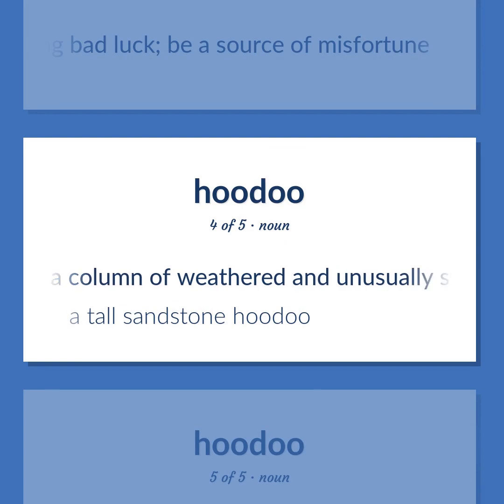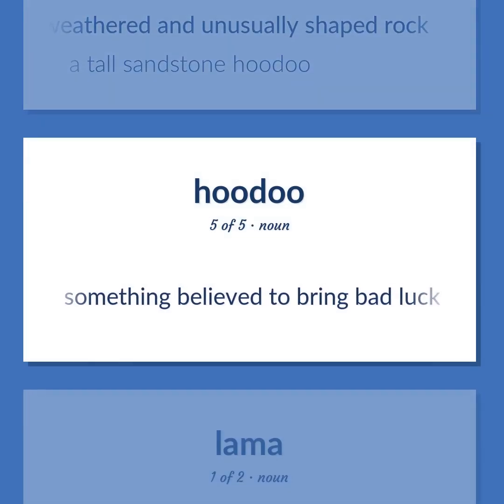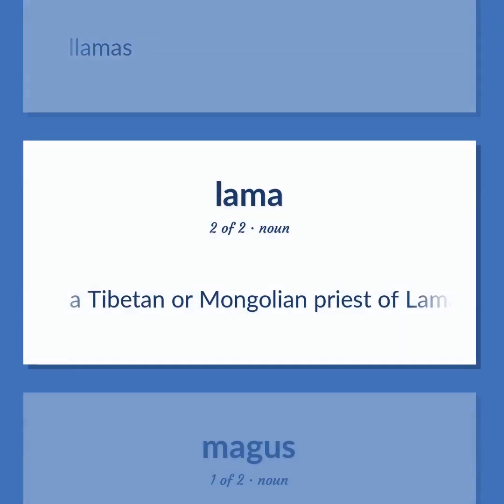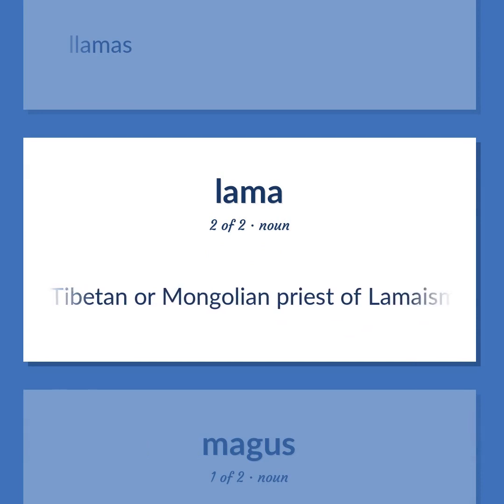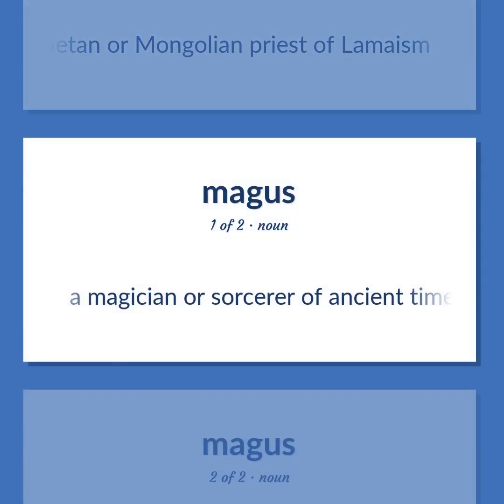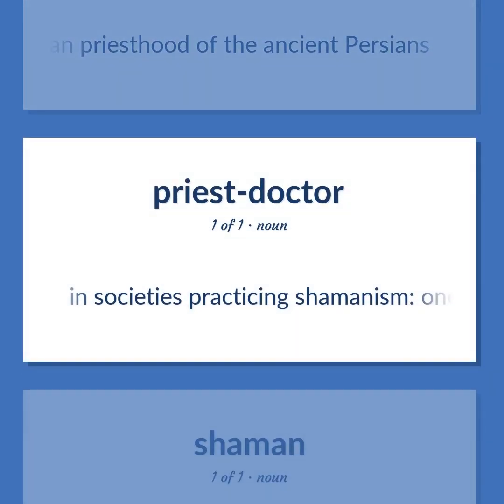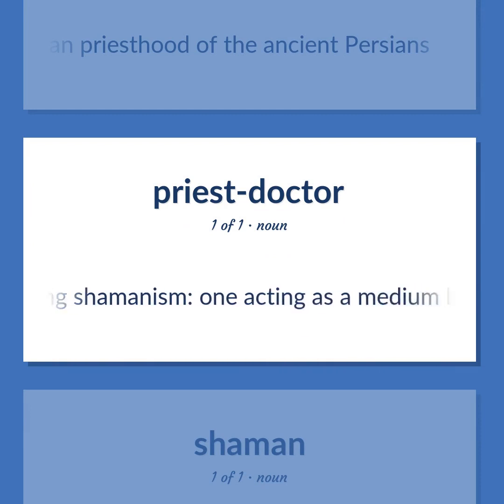Geology: a column of weathered and unusually shaped rock. A tall sandstone hoodoo. Something believed to bring bad luck. Lamas. A Tibetan or Mongolian priest of Lamaism. A magician or sorcerer of ancient times. A member of the Zoroastrian priesthood of the ancient Persians. In societies practicing shamanism, one acting as a medium between the visible and spirit worlds, practices sorcery for healing or divination.